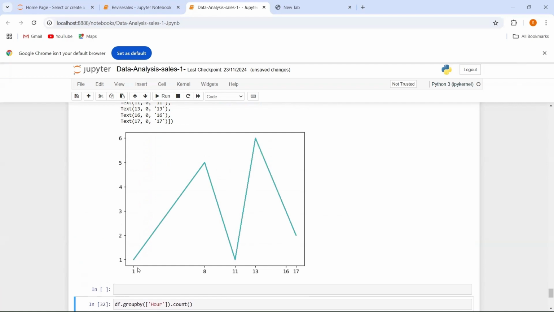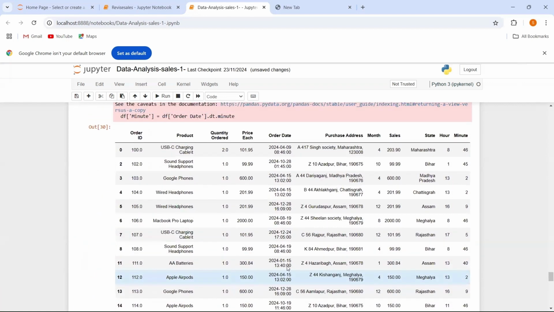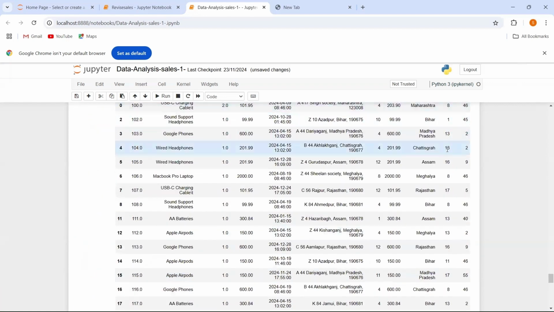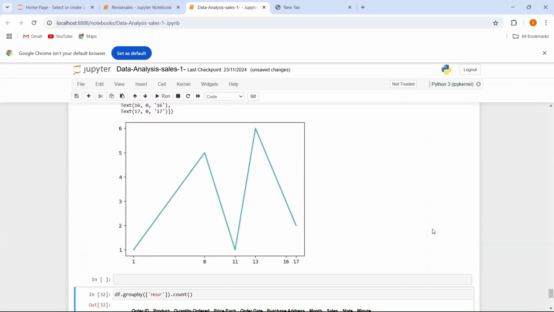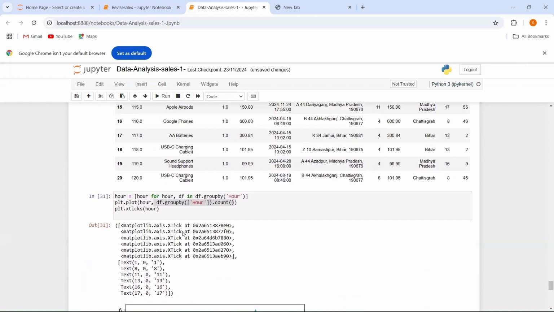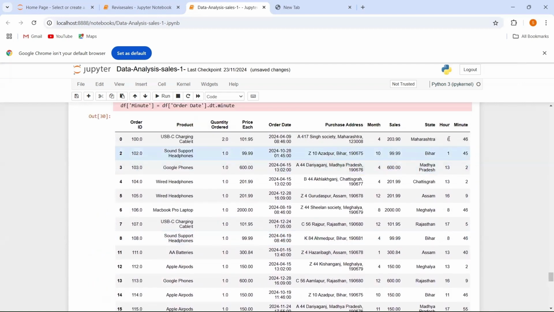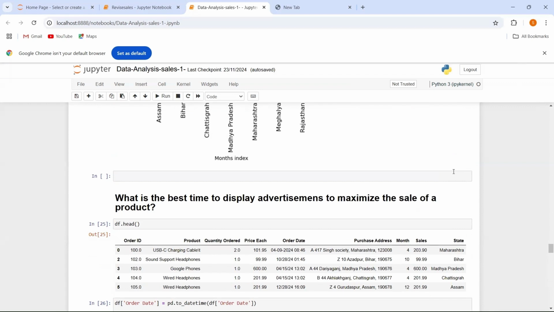So you can see values like 1, 8, 11, 13, 16 and 17. And here you can see your values like we have 1, 8, 13, 16, 17. So यहाँ पे क्या हुआ है कि अगर मेरी एक वैल्यू है, now what I am going to do, I am going to plot this value according to the data. तो यहाँ पे जो एक वैल्यू है वो मैंने कितनी बार ऑर्डर किया है, like how many times I have the product sale in that column.